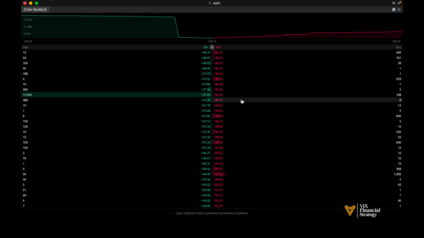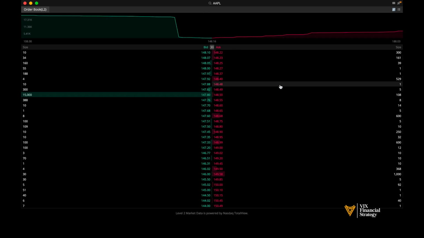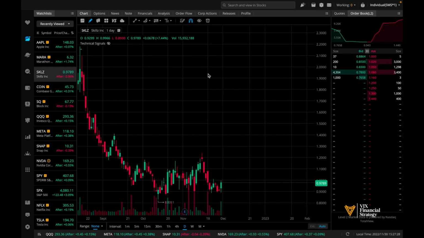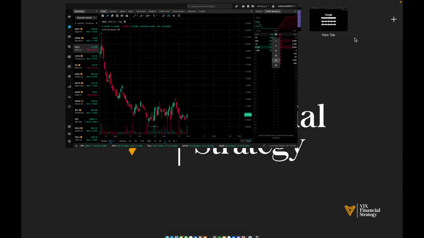We're going to see a lot more flow come in here to the level 2 order book, and we'll see a lot more volume increase. Let's flip on over to skills. We'll look at the bid and ask spread.